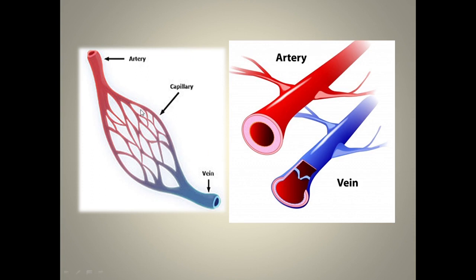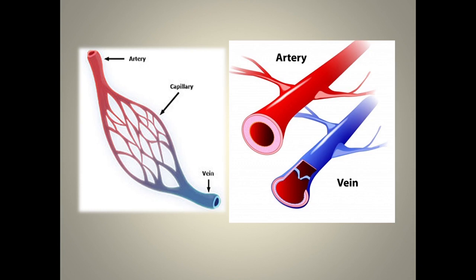Then talking about the capillaries. Now you can see that arteries and veins are connected by the capillaries. The arteries carry the oxygenated blood, right? Why are we purifying blood actually? We are purifying blood so that all our body parts get enough oxygen-rich blood.